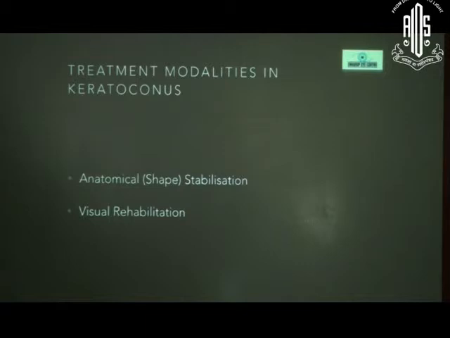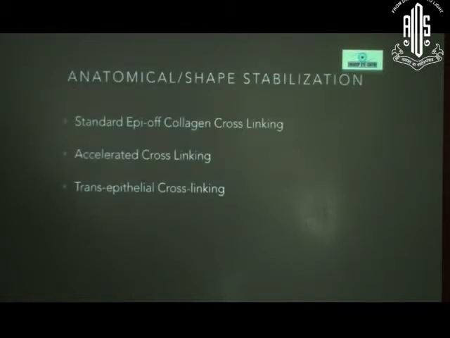Okay, so that's about progression. What are the treatment modalities in keratoconus? Basically, the treatment of keratoconus is twofold. One is the anatomical stabilization or the shape stabilization, and second is the visual rehabilitation. So it's essentially these two things that we are trying to do when we are treating keratoconus. In anatomical stabilization, it's basically cross-linking, nothing else.